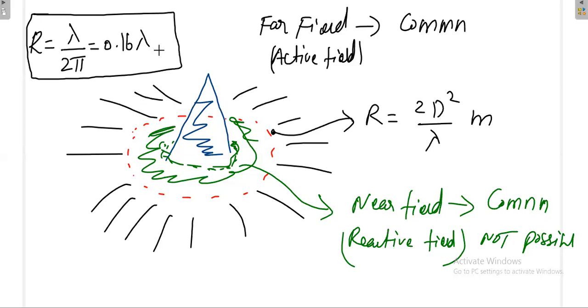Is 1 by 2 pi equal to 0.16 correct or not? Yes, sir, correct. Okay, 0.16 is correct. With this I will stop. Next we will discuss the remaining properties of the antennas in the next class.